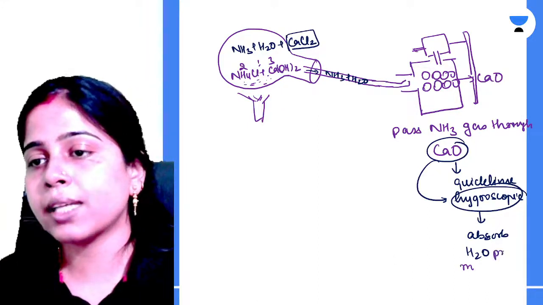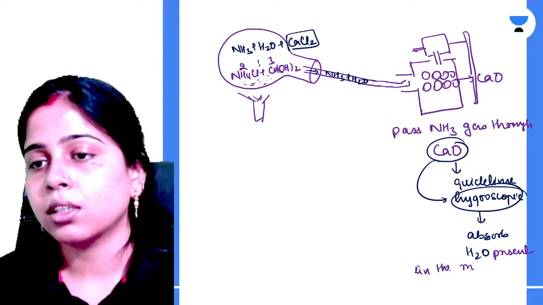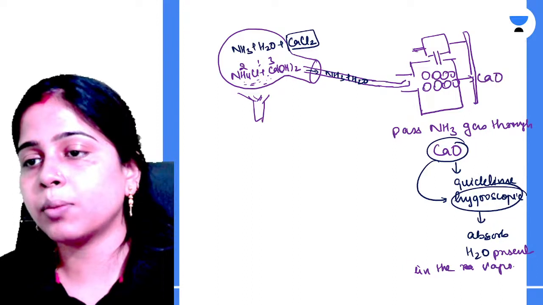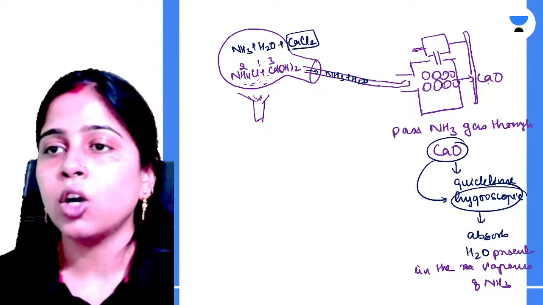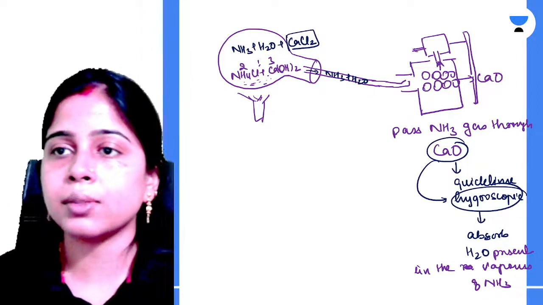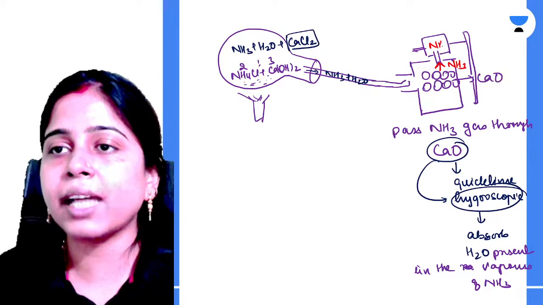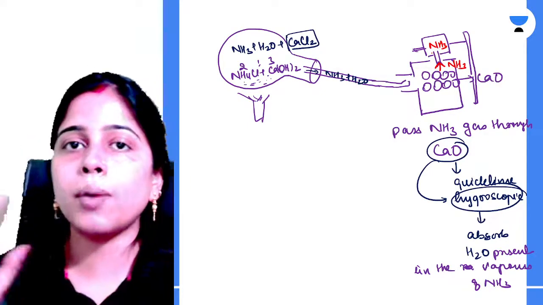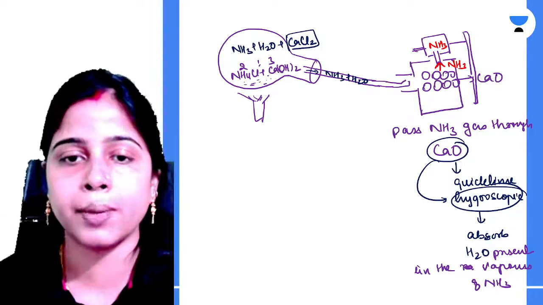Water molecules present in the vapors of ammonia. So to purify your ammonia, only ammonia gas will pass through this pipe to enter into this vessel and will get collected. This is all about the preparation of ammonia. This is all about the arrangement of your ammonia preparation.